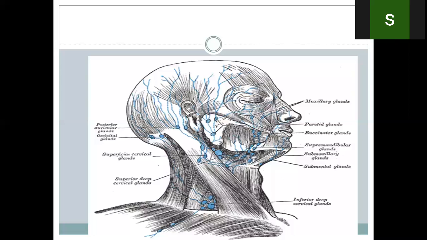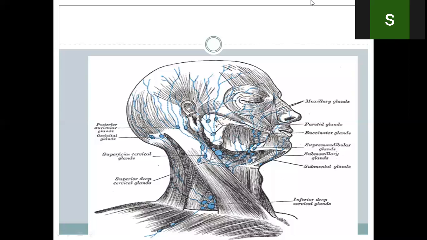So what are the superficial lymph nodes and what are the deep lymph nodes, and what is the meaning of superficial and deep? The superficial lymph nodes are present in the superficial fascia. So that's why they are called superficial nodes. And the deeper nodes are present deep to the deep fascia, that's why they are called the deeper nodes. Okay? The deeper nodes are deeper to the deep fascia, and superficial nodes are in the superficial fascia.